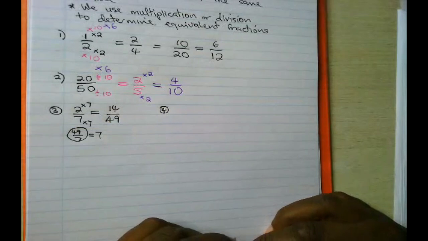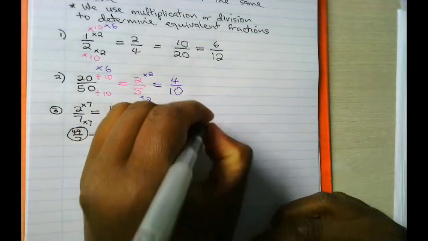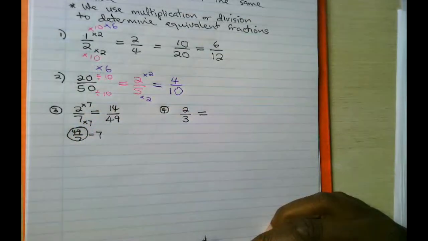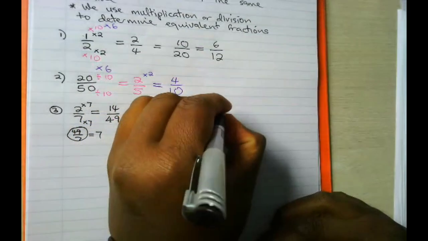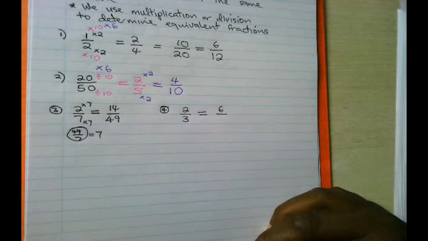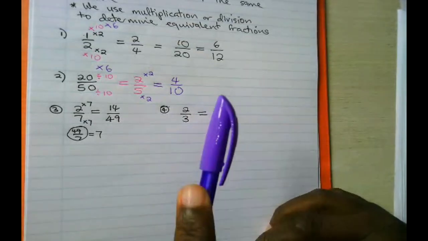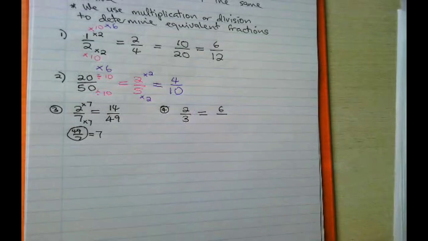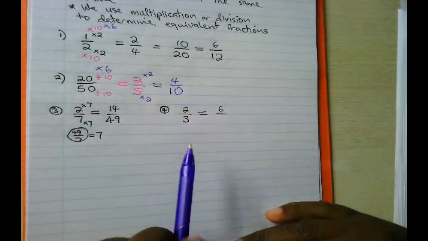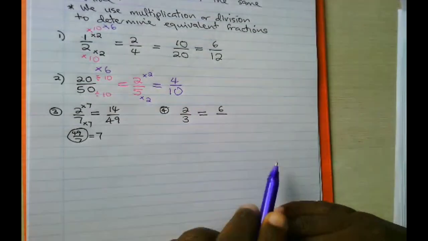For question number 4, I have the fraction 2 over 3, and I want to determine a fraction that is equivalent to this one, which has a numerator 6. Determine the denominator which is going to give a fraction equivalent to this one. This time we are dealing with the numerators. We have a 2, we have a 6.